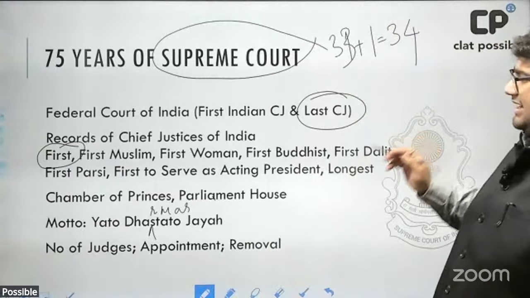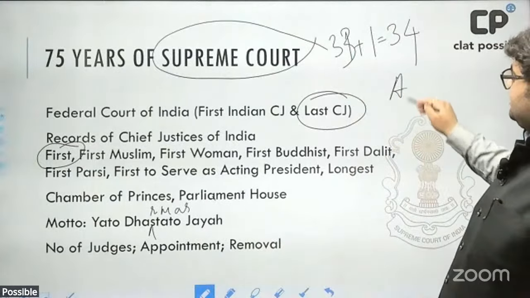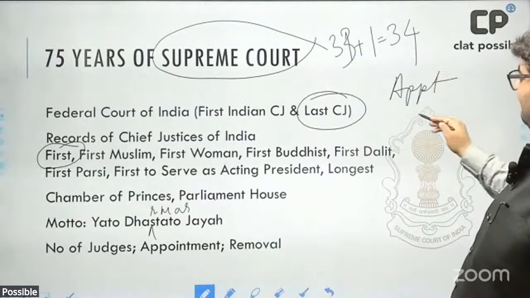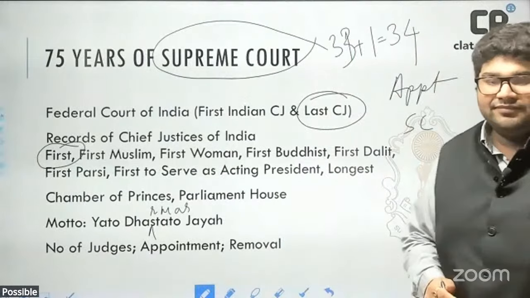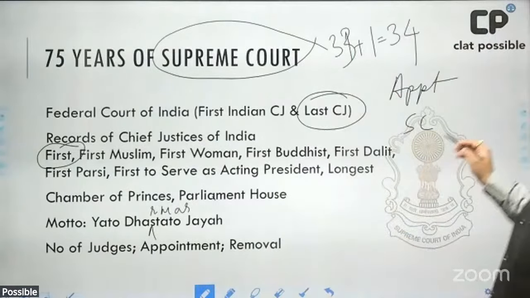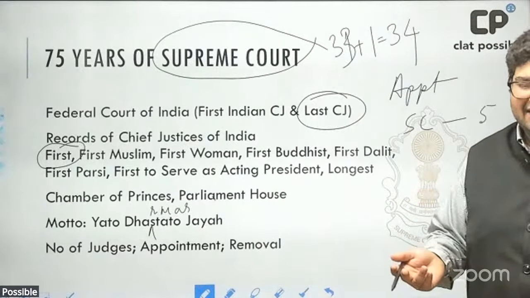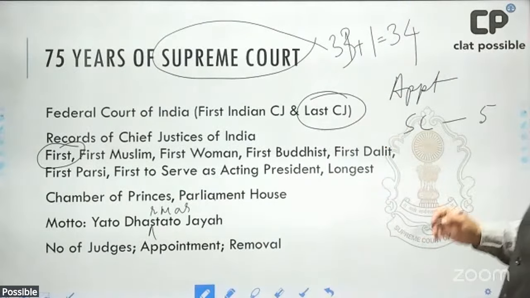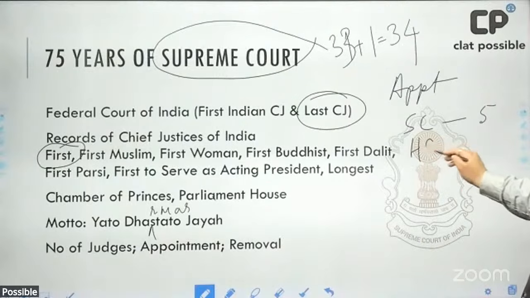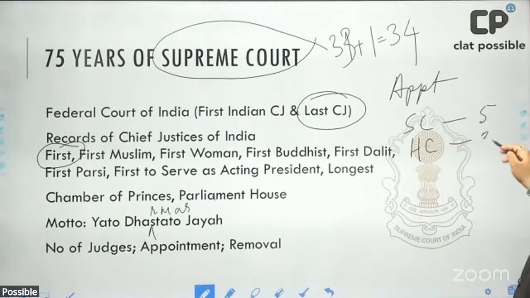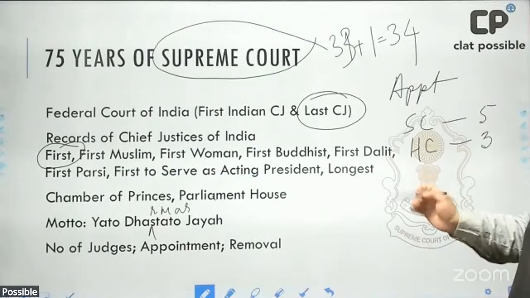Three basic details. When judges of the Supreme Court have to be appointed, the collegium comprises 5 judges: the Chief Justice of India and the next 4 senior most judges. When we are talking about appointment of High Court judges, the collegium of the Supreme Court comprises 3 judges, CJI plus 2.